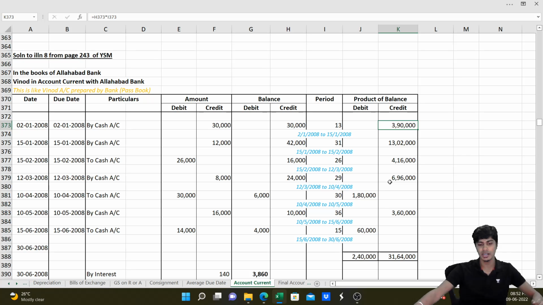For the last transaction, it will be due date to date of account current. For that period, we find products, debit products and credit products. The difference of debit and credit product, whatever exists, we compute interest on that and then add it to the amount column to find the balance. For a problem, you can do the same problem under the product method as well as the balance of product method. You will get the same answer.